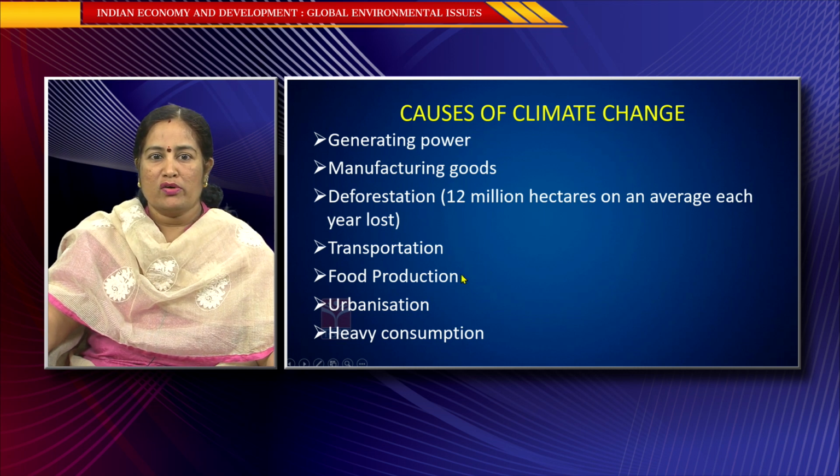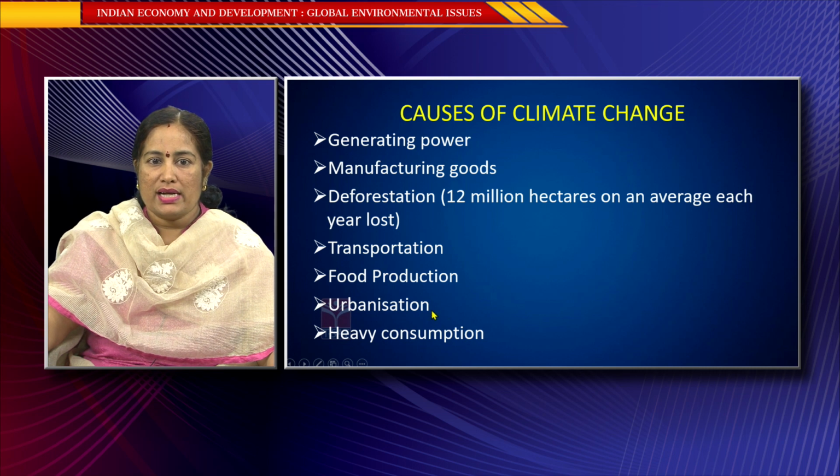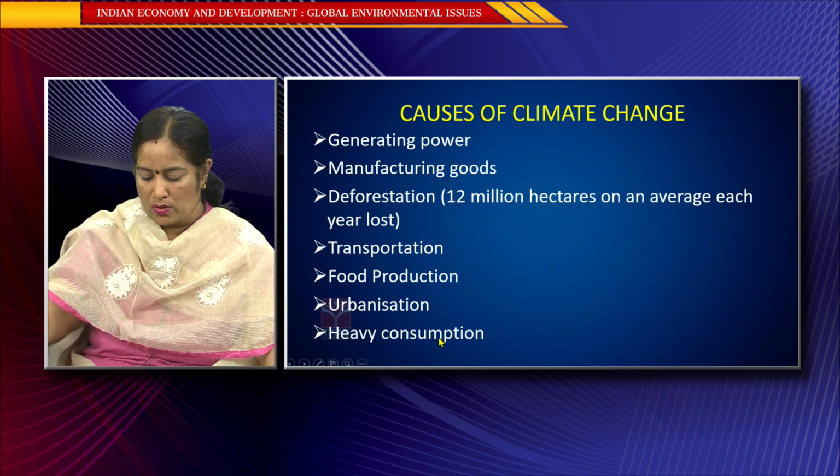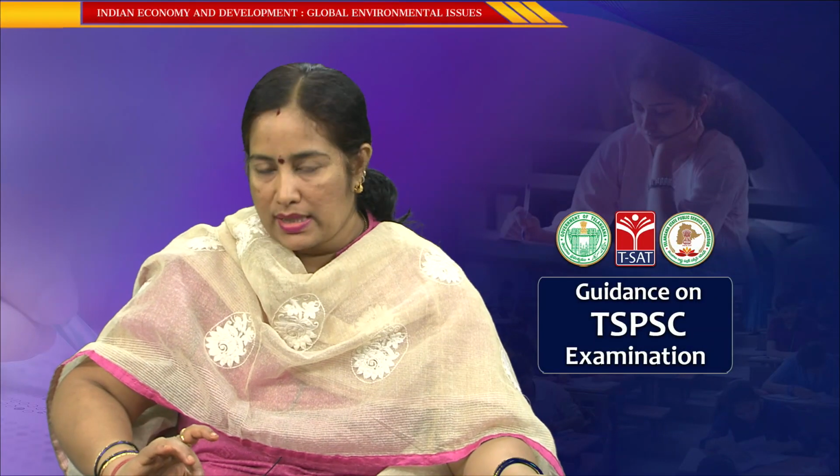Food production, we are going for higher quantities of food production, as a result of which the entire natural resources are going to be diverted towards food production. And urbanization, severe urbanization leads to the contamination of the water resources as well as the soil resources and overutilization of the resources, and heavy consumption resulting from urbanization also is a cause for climate change.